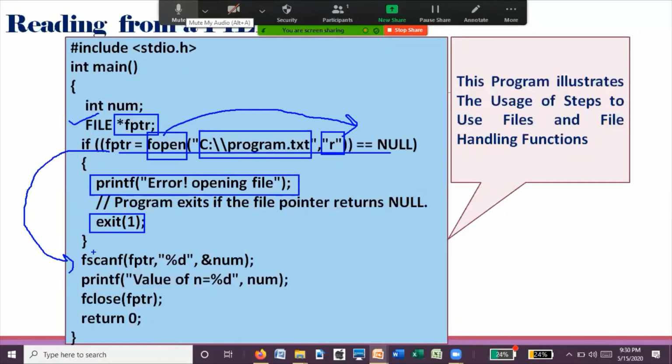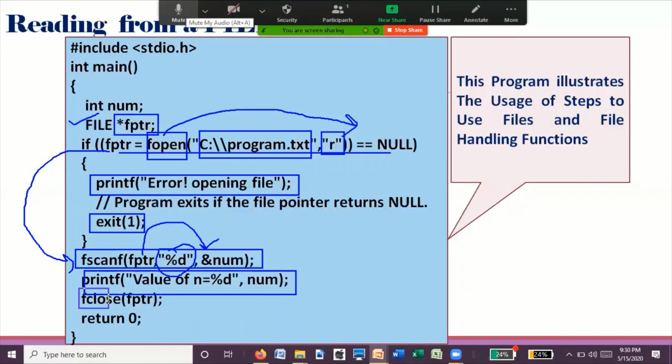Here, what I am doing is reading one integer data from the file, and after reading from that particular file with the help of the file pointer, keeping it in the num variable, which is of integer type, then the same thing will be displayed with the help of the printf statement.